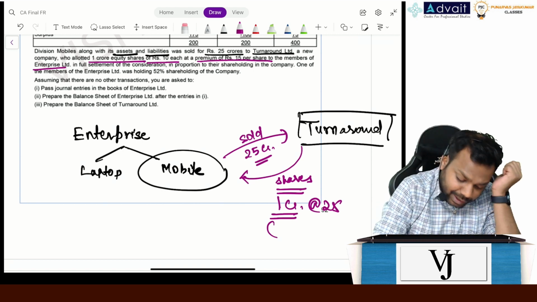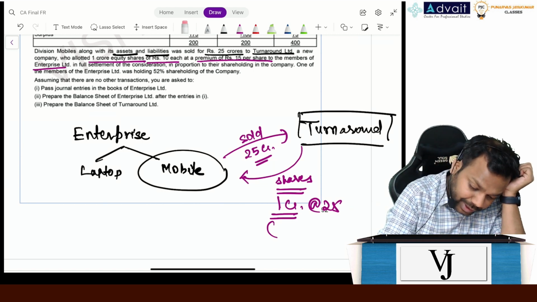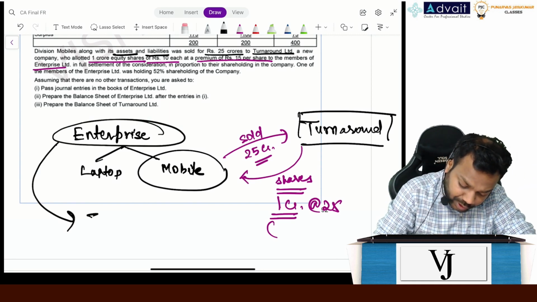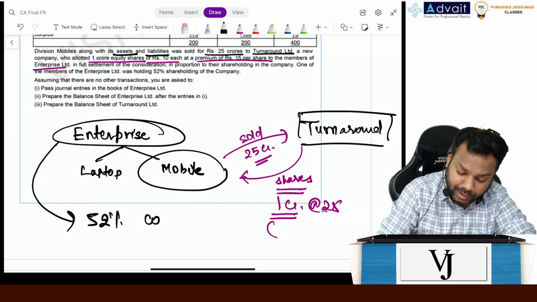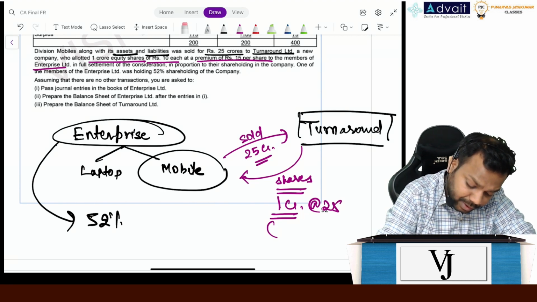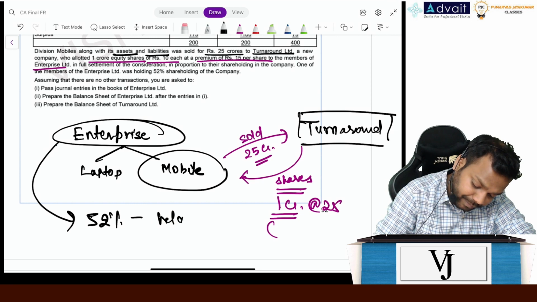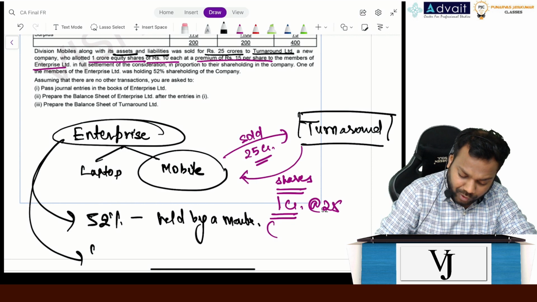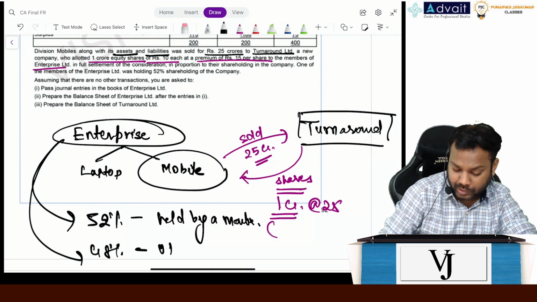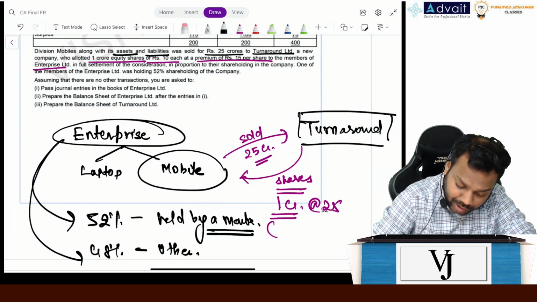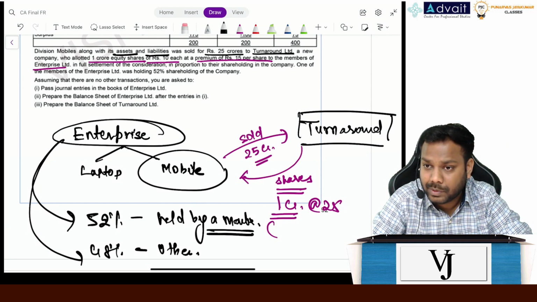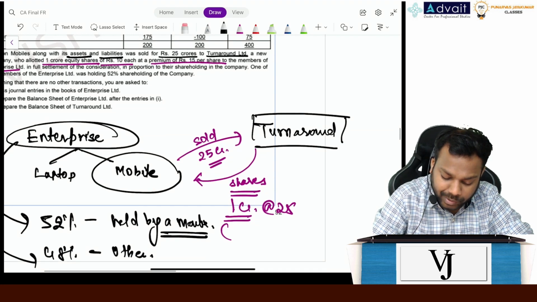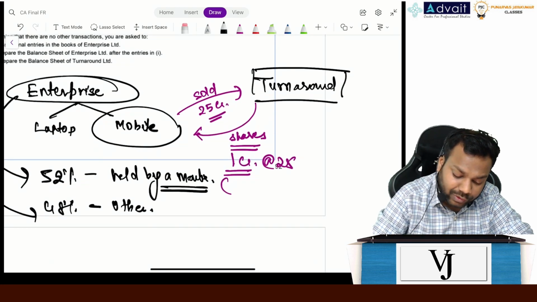Now it says Enterprise Limited, the structuring of Enterprise Limited. Understand, the structuring of Enterprise Limited is that 52% is held by one member, and the remaining 48% is by others. So can I say that this member controls Enterprise Limited, right? When Turnaround Limited will issue 1 crore equity shares to Enterprise Limited, don't you think 52 lakh shares will come to this member also?